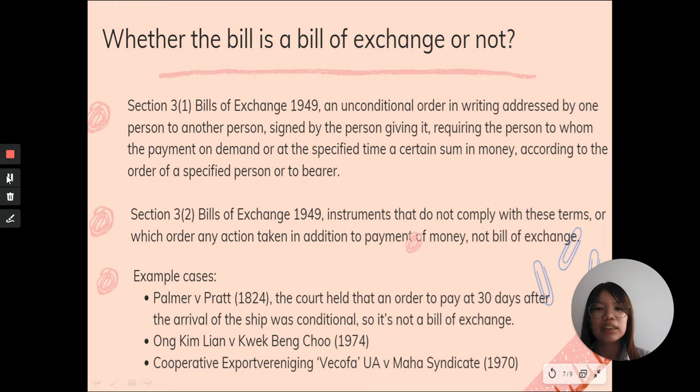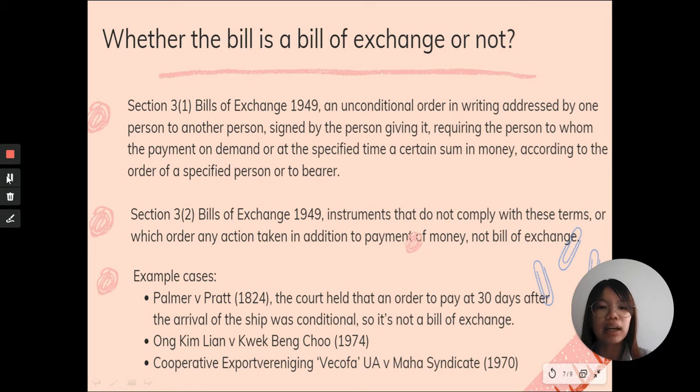We also refer to Section 3, Subsection 2, where instruments that do not comply with these terms, or that order any act to be done in addition to the payment of money, are not bills of exchange. There are many example cases, such as Palmer vs. Pratt.